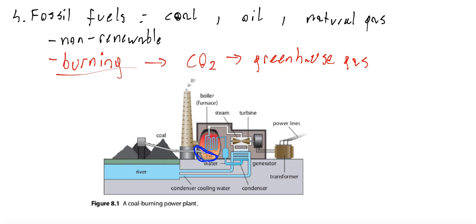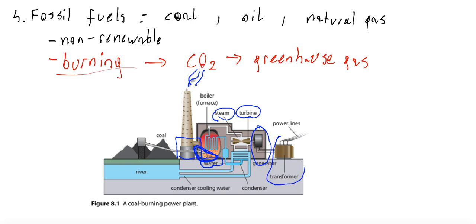we have a place where fossil fuel like coal is burned. The burning process produces a lot of carbon dioxide, which is emitted to the atmosphere. So we need a lot of coal, which is burned. This thermal energy is used to convert water into steam. Steam spins a turbine, which is connected with a generator, which produces electricity.